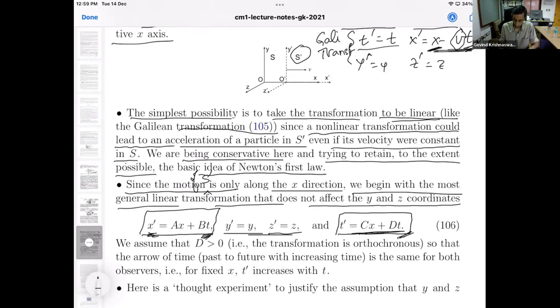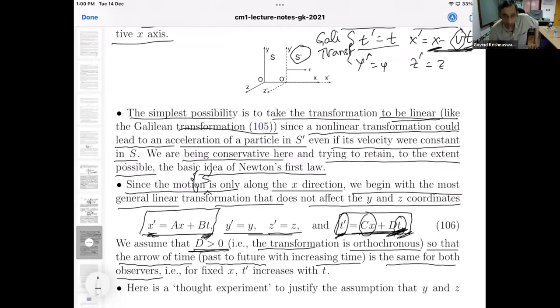We will further assume that d is positive. This coefficient d that relates t prime to t, we will assume it's positive. Such a transformation will be called orthochronous, so that the arrow of time, namely past to future with increasing time, is the same for both observers. What we mean is that if x is held fixed and t increases, t prime will also increase.